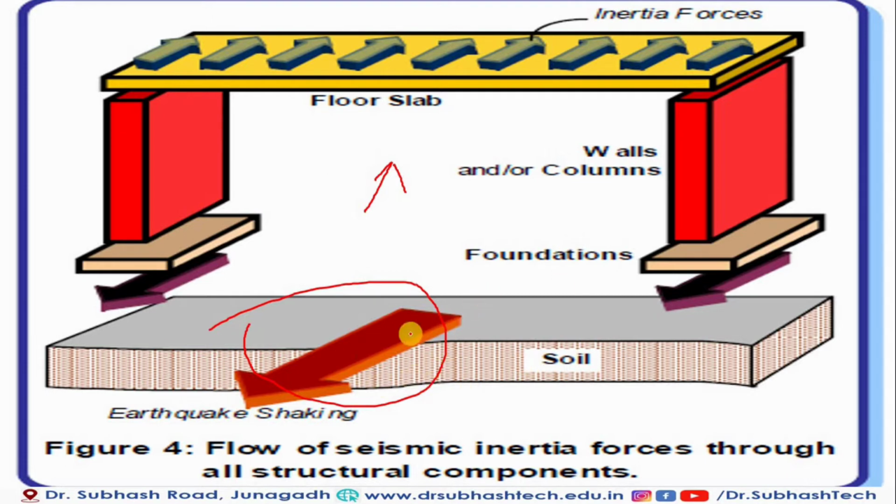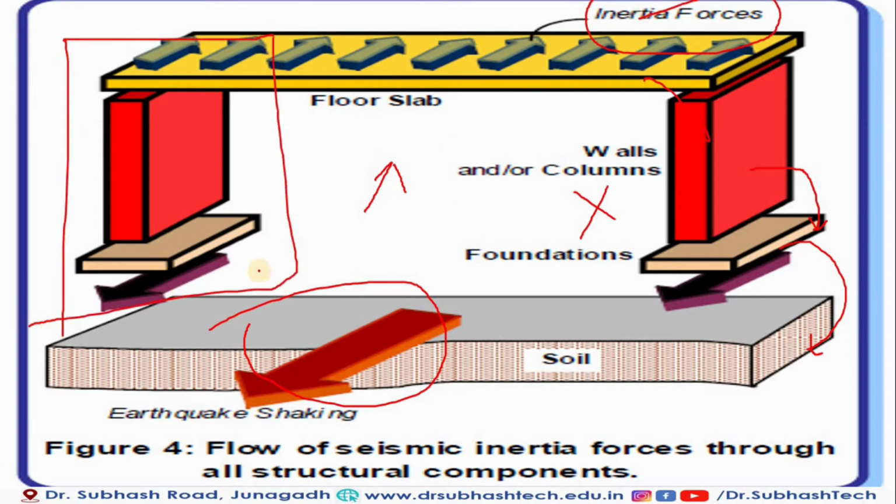When an earthquake occurs, the inertia force should be transferred from the slab to the column, from the column to the foundation, and from the foundation to the soil. This hierarchy should not be damaged while the inertia force occurs. Then our building is stable against this inertia force, and it should resist the earthquake shaking effect.